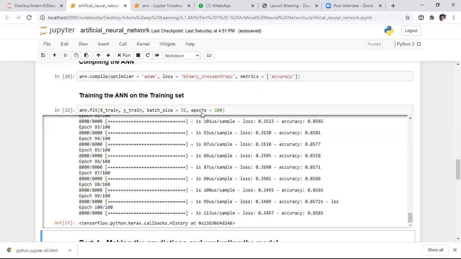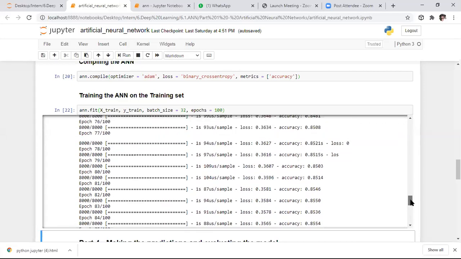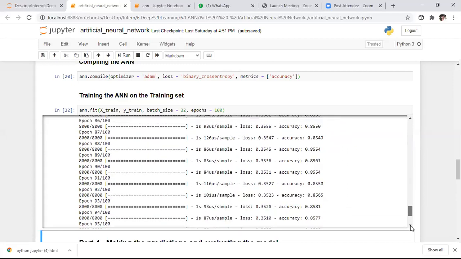While fitting the model to update the weights, I am taking 100 epochs. After taking 100 epochs, the weights will be initialized randomly and through backpropagation, it will update the weights. Based on those updated weights, we will get the accuracy.